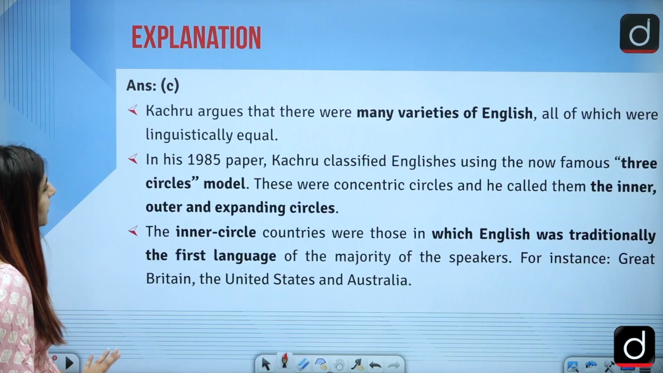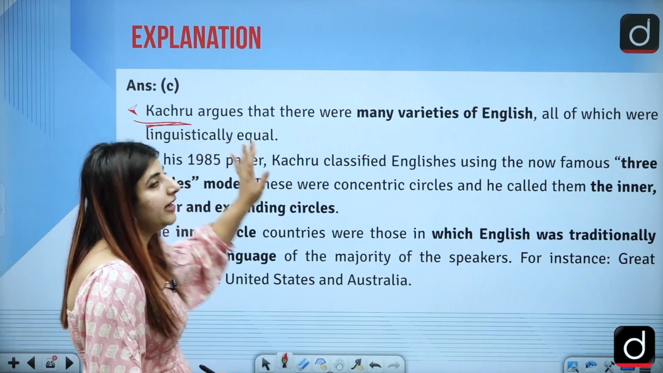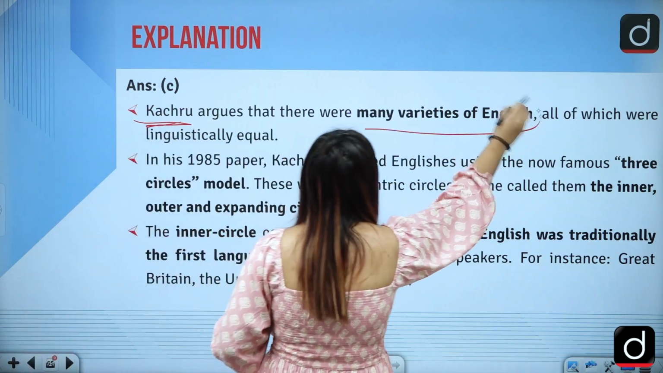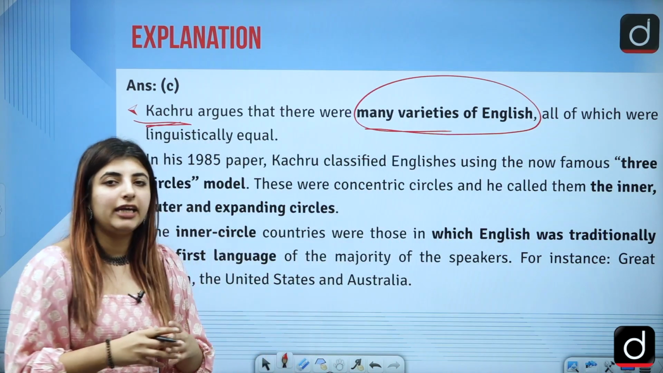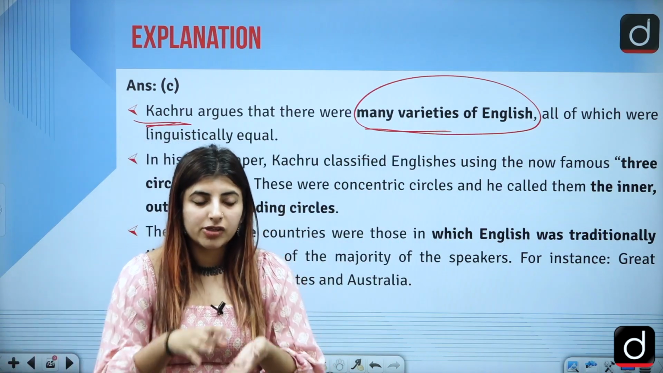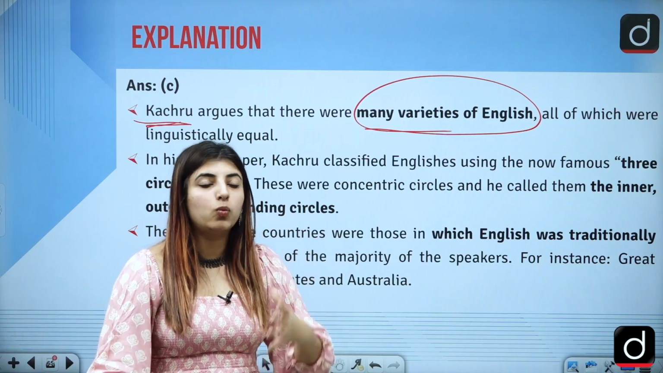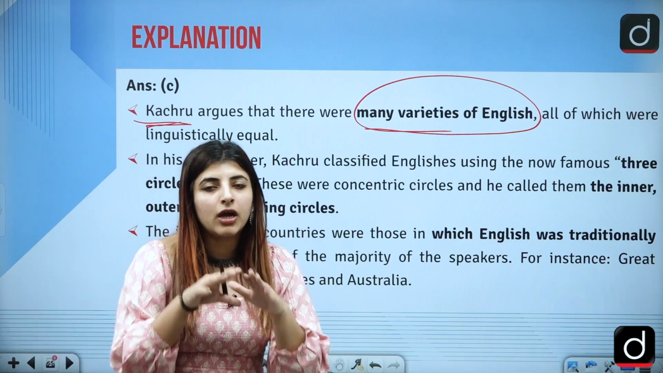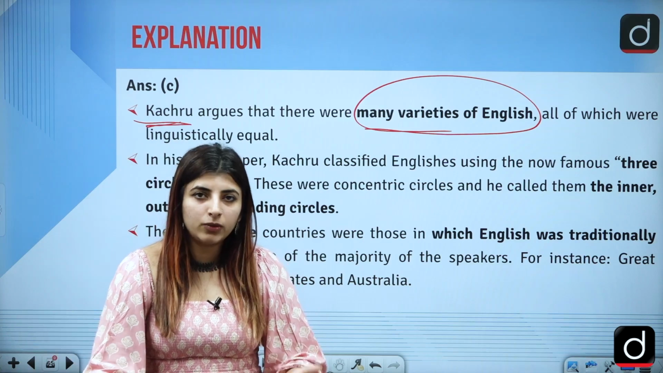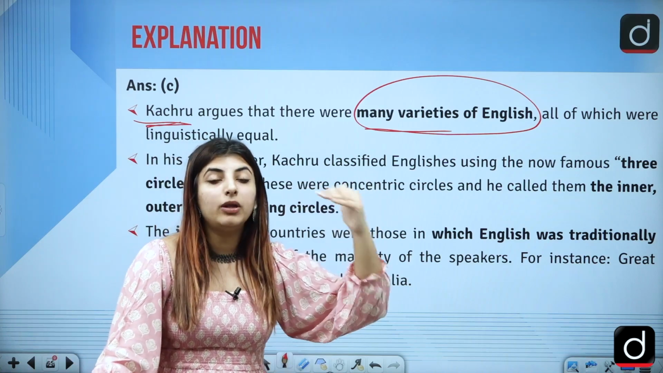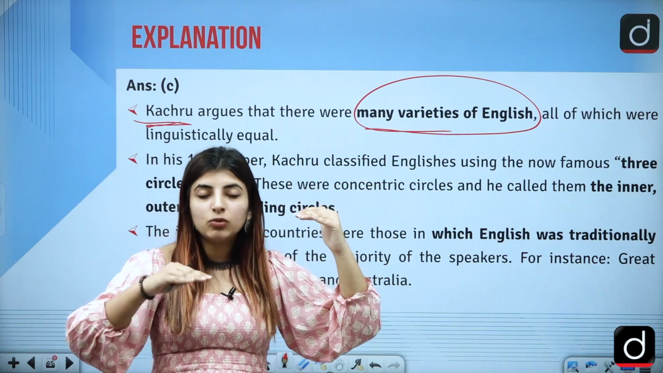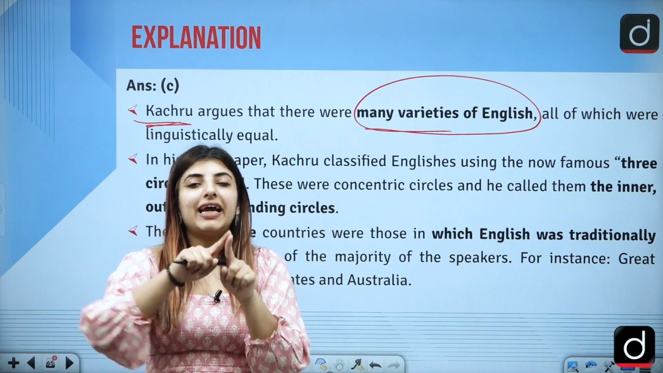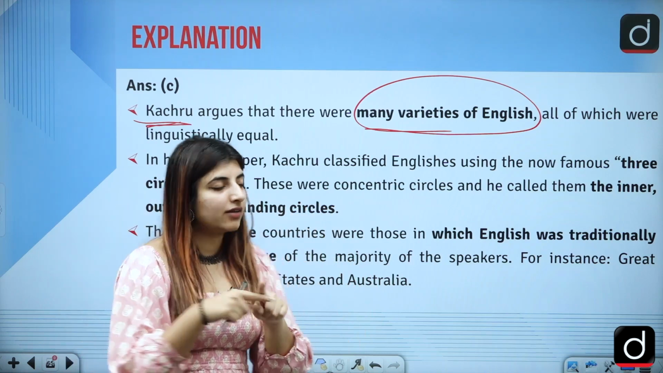Now let's just see what is the inner circle and why did he talk about these very things. He argues that there are many varieties of English, all of which were linguistically equal. We all know that the grammar rules, etc., all of them are equal, but the way one country speaks English is different from the one who does not or who does speak English but on a smaller scale. Let's just give the example of India only. That a person belonging to UK will be more fluent in the same language as a person who is a non-native, who is an Indian, who belongs to some other country as well, right? So he tries to talk about world Englishes, correct?